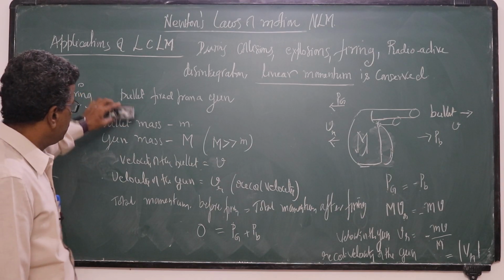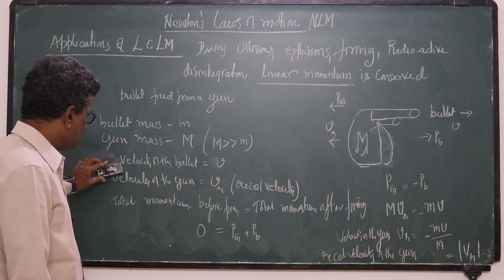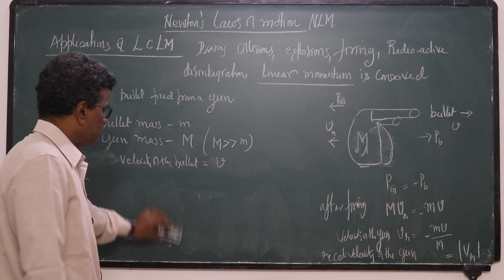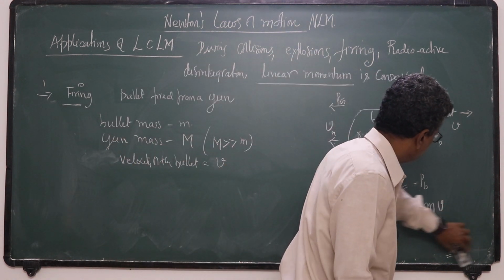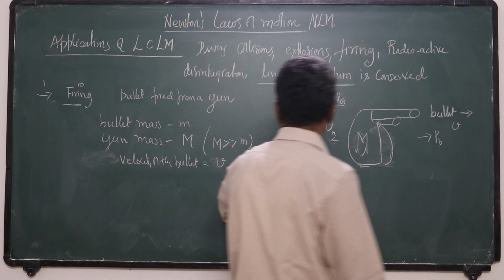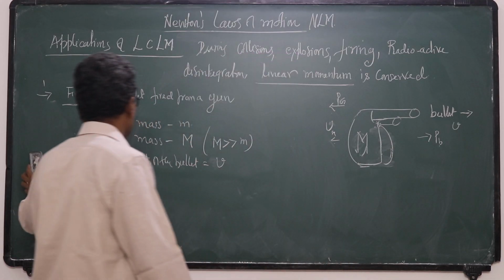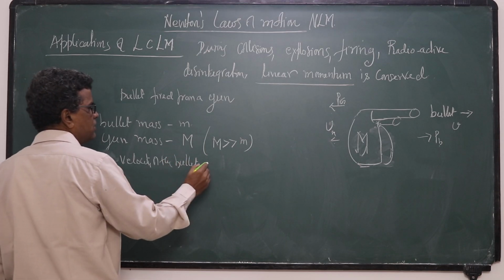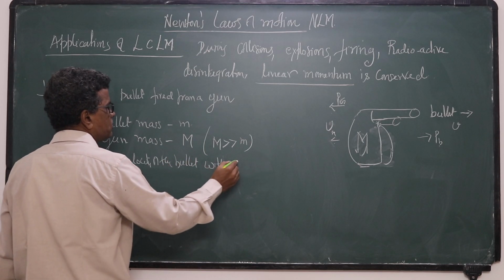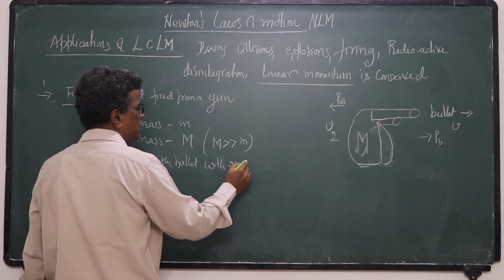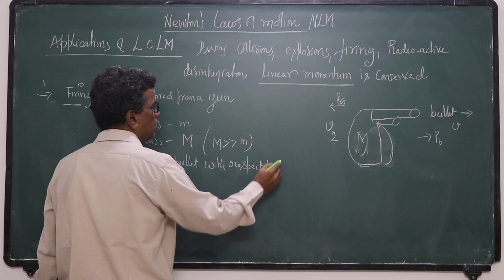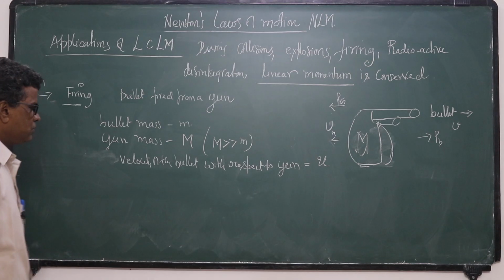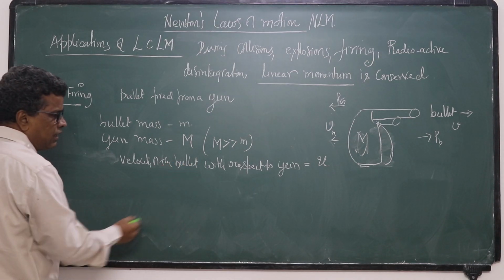Suppose the velocity of the bullet with respect to the gun, let it be u.